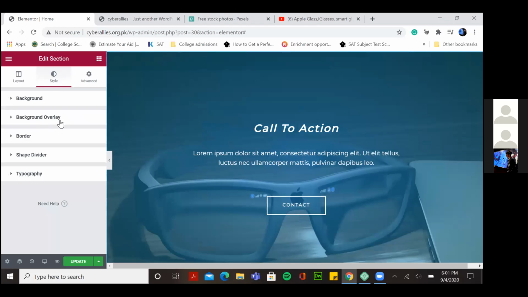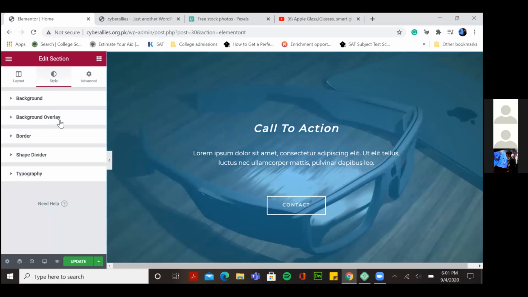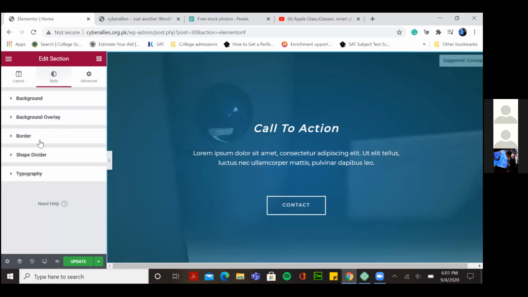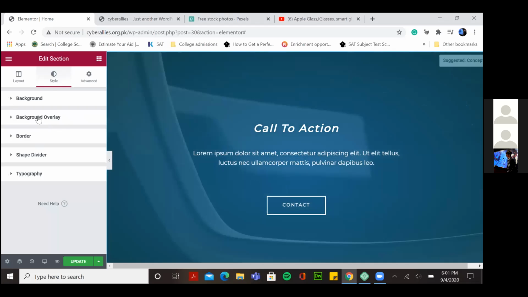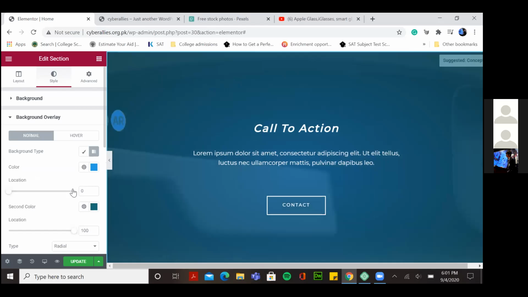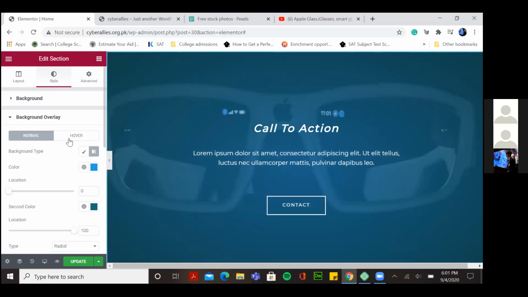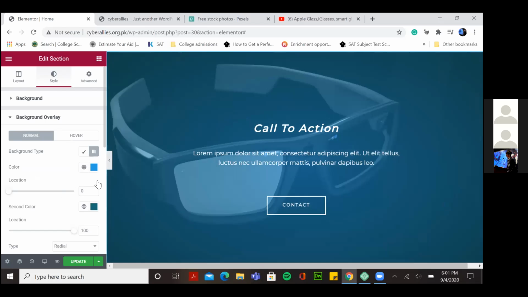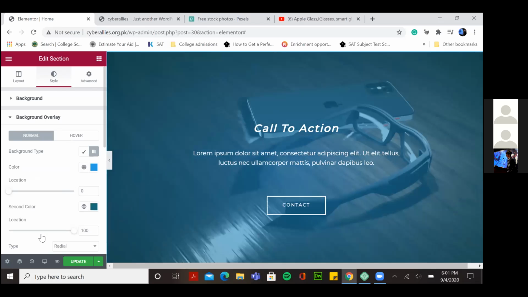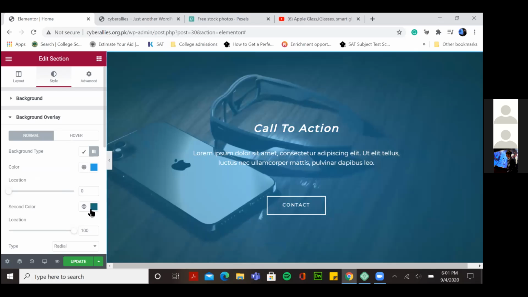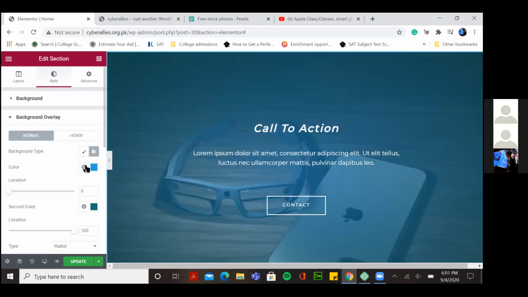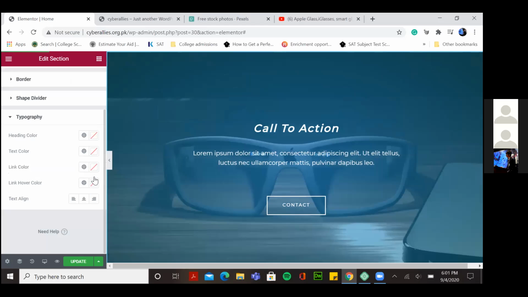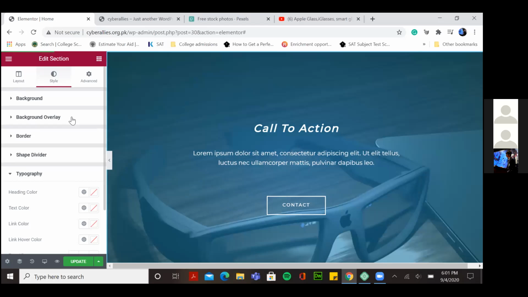So for example, if I click here background overlay के ऊपर, अच्छा it's stuck I guess. हाँ, so if I click here, हम देख लेते हैं कि बैकग्राउंड ओवरले के अंदर this is the part जहाँ पे आप अपना कलर वगैरह चेंज कर सकते हो. सही है, can you guys see this? मुझे बता दिया करो if you can't, ताकि I know और मैं बस stop कर जाऊँ.